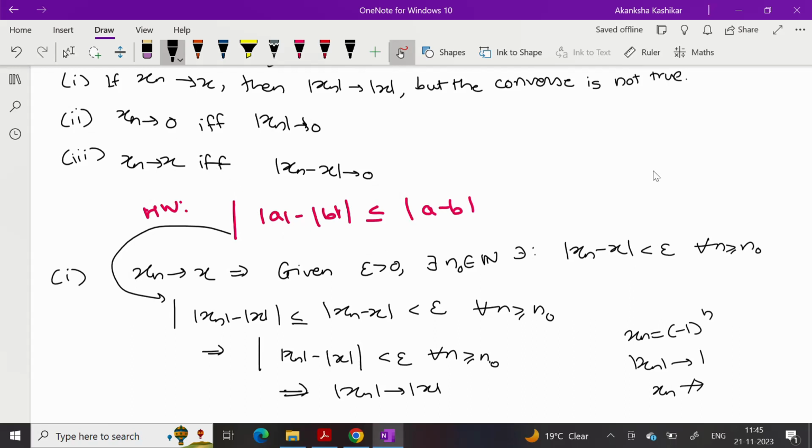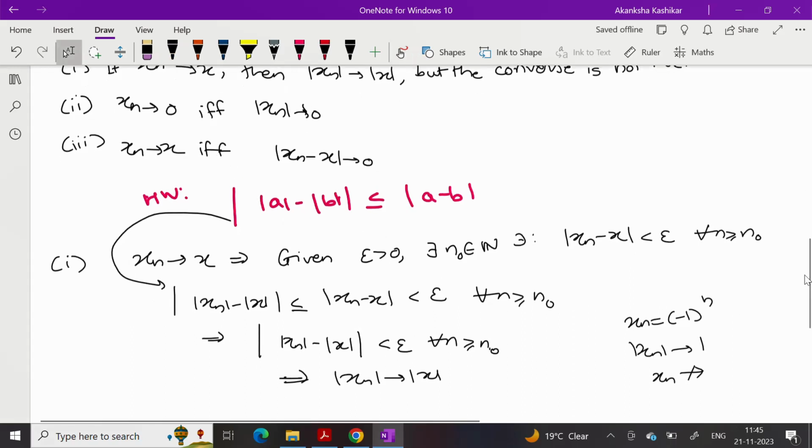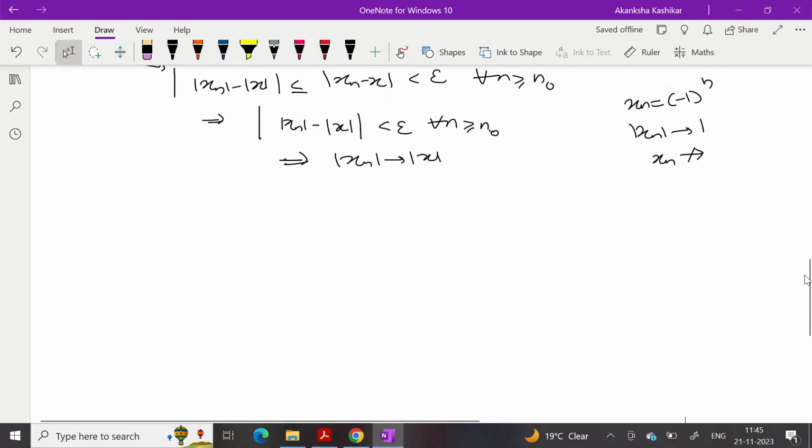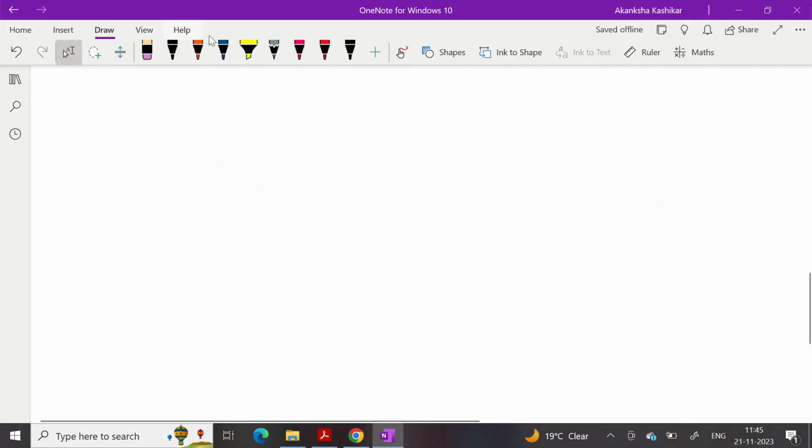Next result is xn going to 0 if and only if mod xn is going to 0. This is also pretty straightforward. Suppose mod xn converges to 0 is given, because one way anyway we have proved. We have to prove only the other way. So suppose mod xn converges to 0.